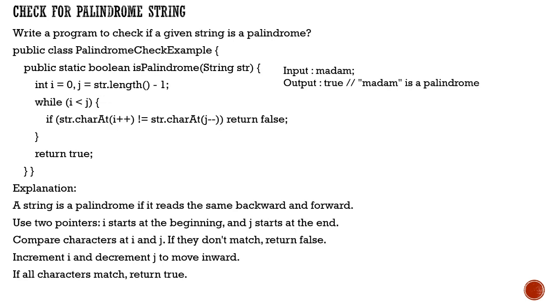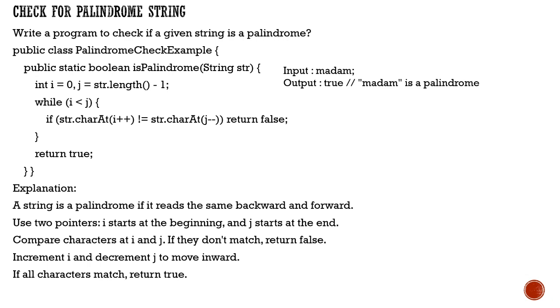Now checking for a palindrome. What is a palindrome? If you write some word and also reverse it and write it, it would be the exact same name, right? It will not be different. Just for an example, madam, this is a palindrome, okay? If you reverse it and write it, the name will be the same, right?